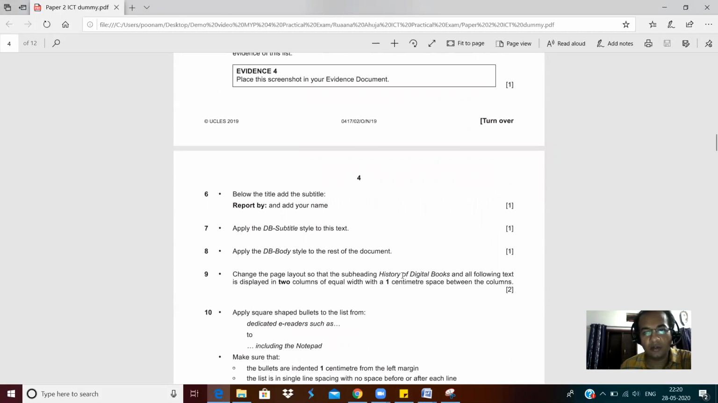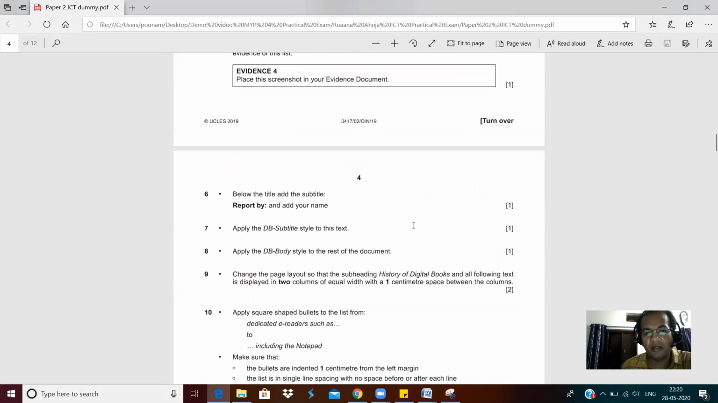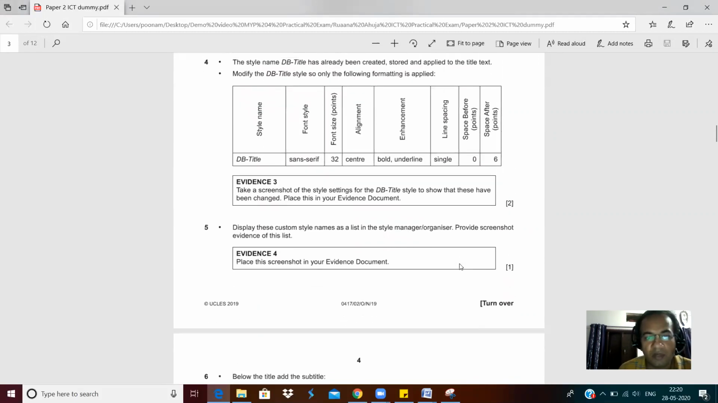And like you see here, you put evidence and then you get 1 mark, but here you do something in the file and you get marks. It is not like that. For everything you have to put an evidence. Okay, so that's it for this question paper.